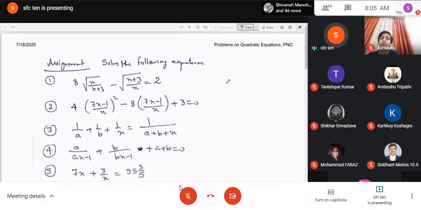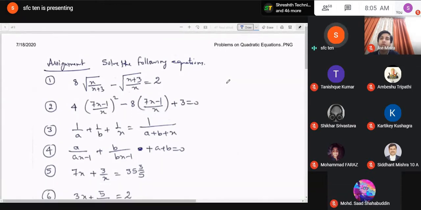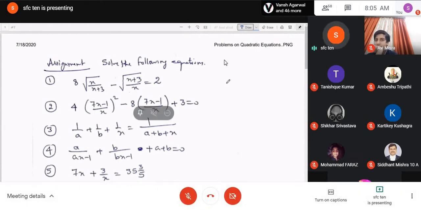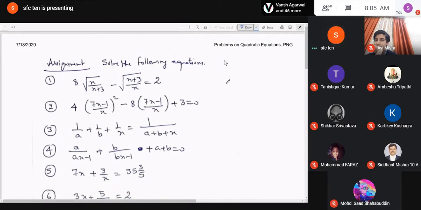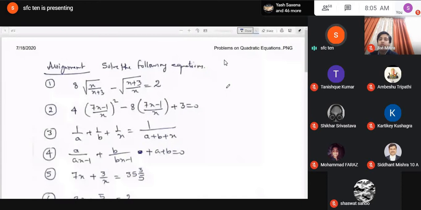Question number 1 was in the previous turn: 8 into under root x upon x plus 3 minus under root x plus 3 upon x equals 2. What was the answer of this sum? Who will tell me? Sir, x equals 1, and 1 by 5. Not only 1, yes, 1 and 1 upon 5. Absolutely correct. Very good.